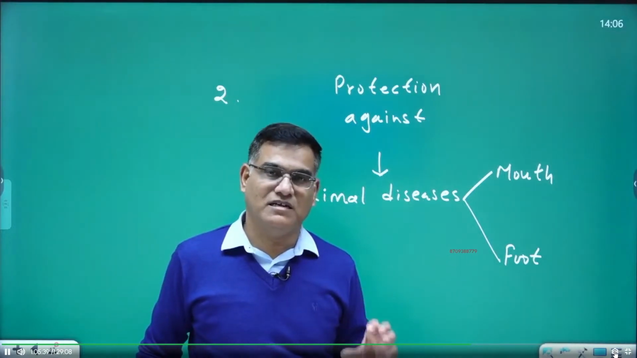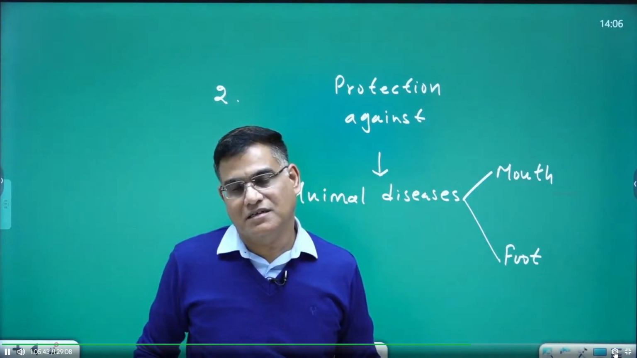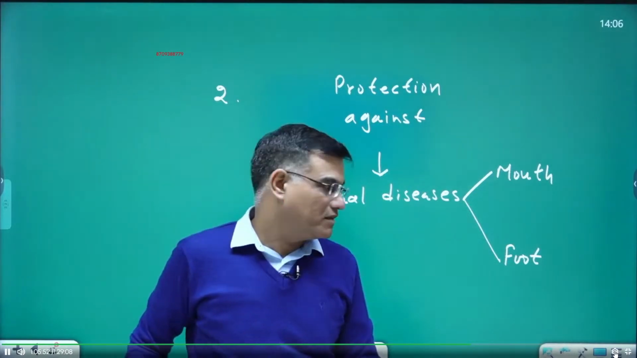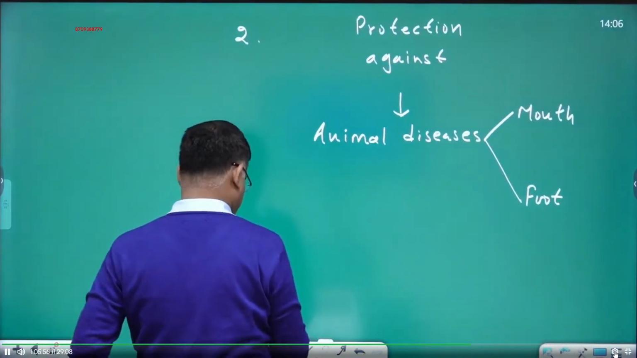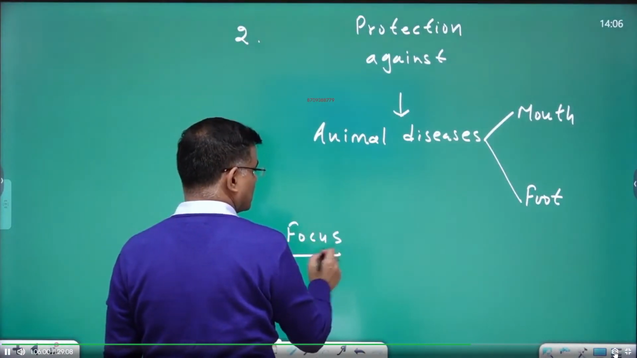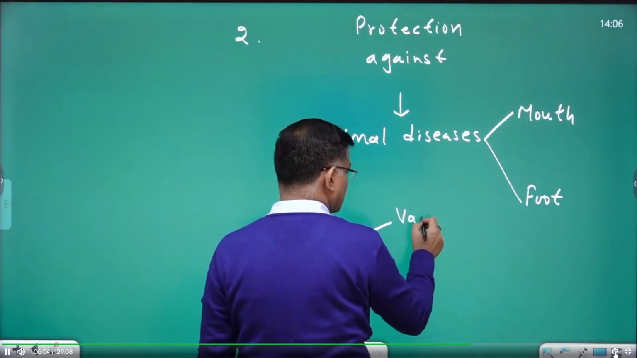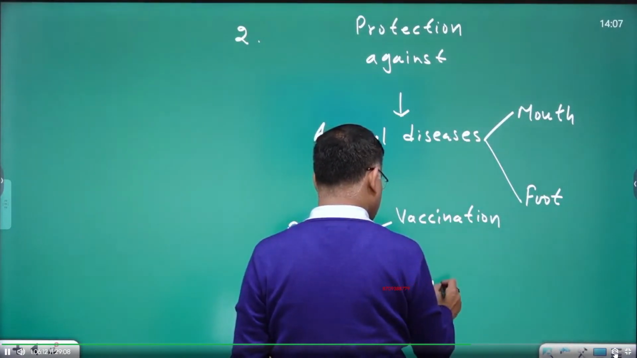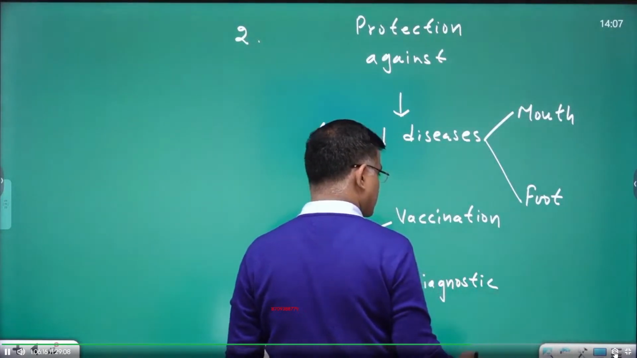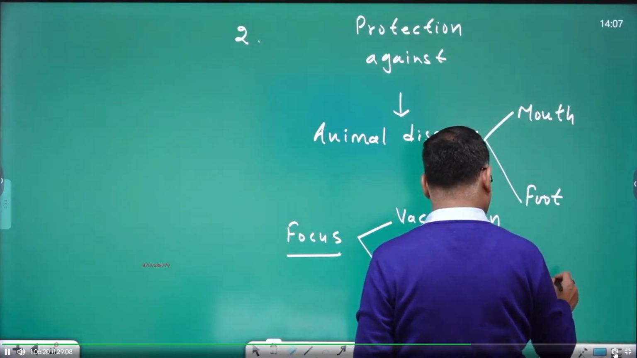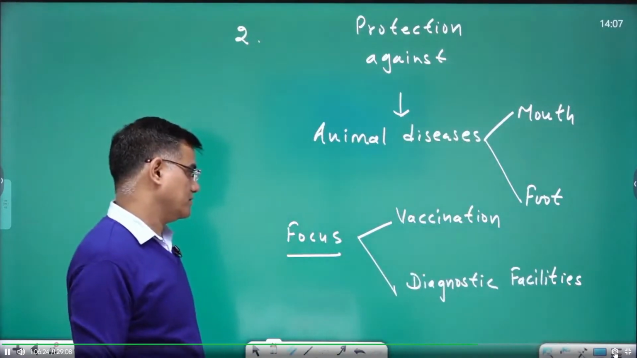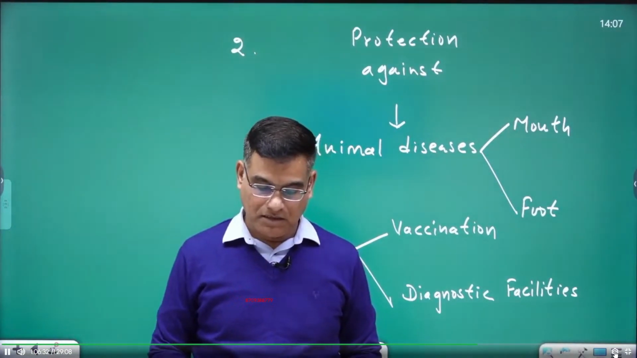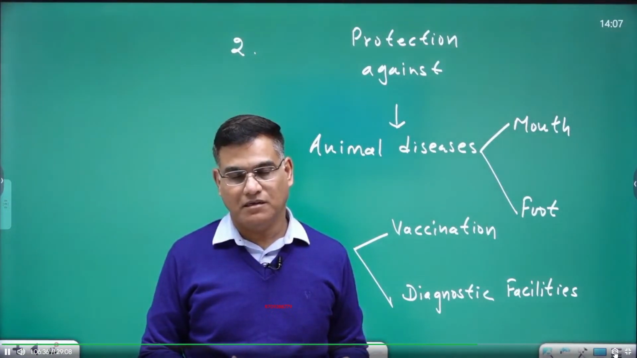So we need to protect animals from various diseases, right? And for this, we can focus on 2 major items. Vaccination is one thing. Another thing is diagnostic facilities. Right? So if you give vaccinations to animals, then antibodies get developed.